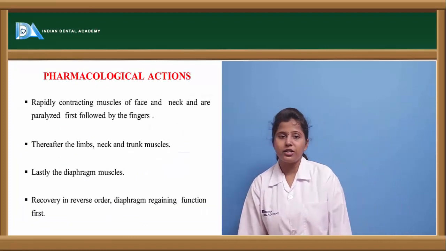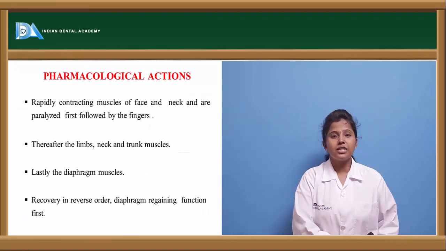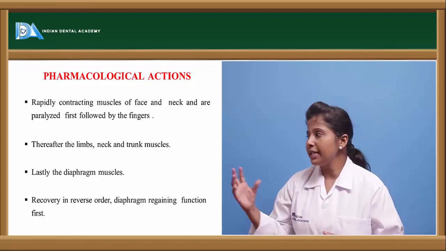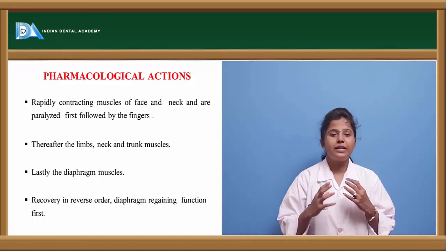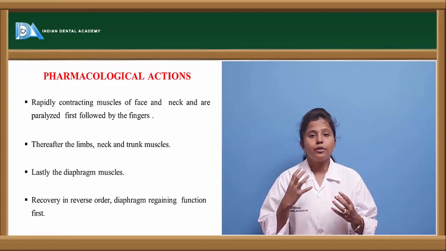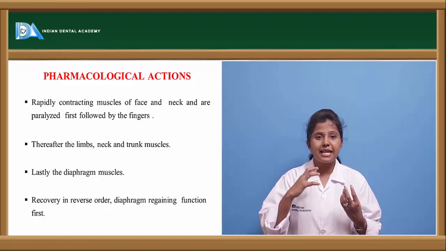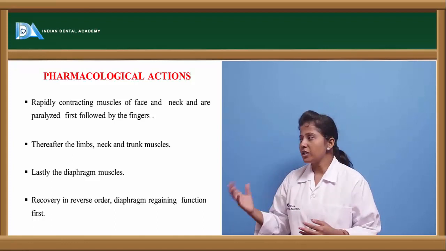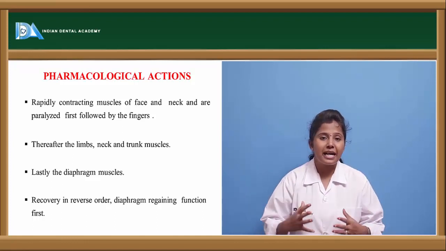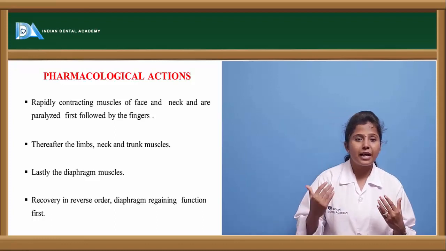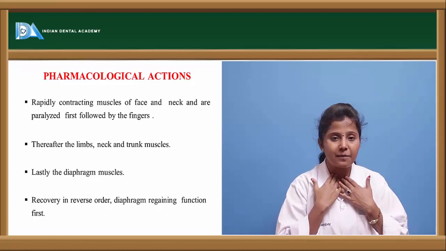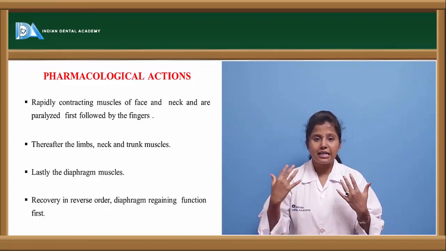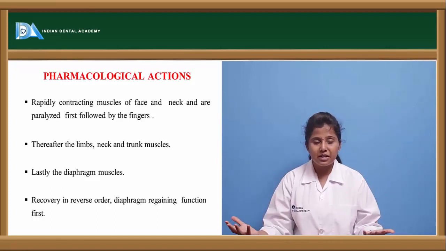Let us see the pharmacological actions. The pharmacological actions of these neuromuscular blocking agents are mostly contraction of the face and neck muscles. The muscles present in the face and neck are rapidly contracted, and because of that, sometimes it may lead to paralysis. After that, the trunk muscles as well as limb muscles are contracted.